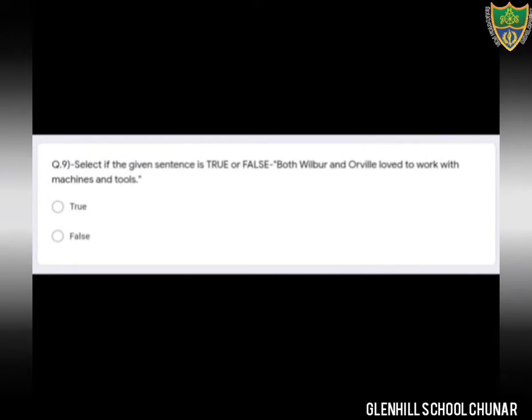Question number 9. That is also true, false. What is the sentence? Both Wilbur and Orville love to work with machines and tools. Dear students, both the brothers used to love machines and tools very much. So option number first is the correct option. Okay students, I hope that you all have selected the correct answer. Okay students, come to the next question.